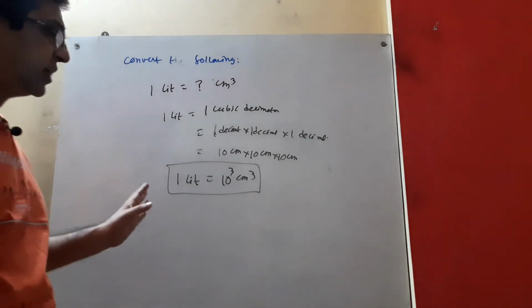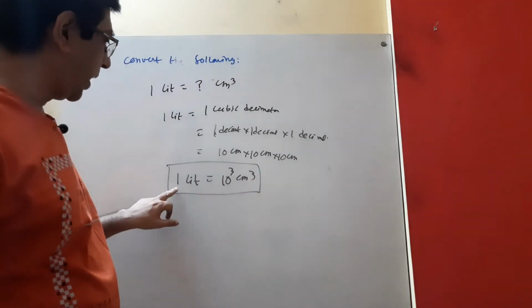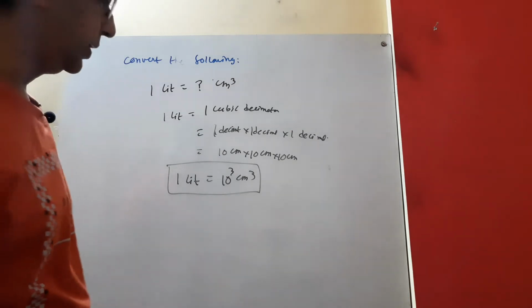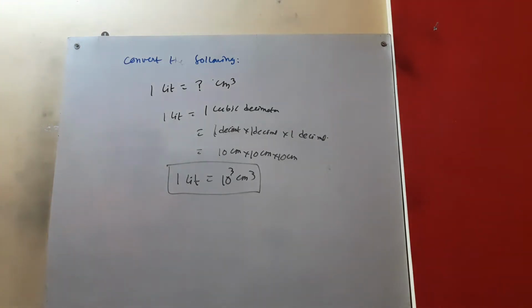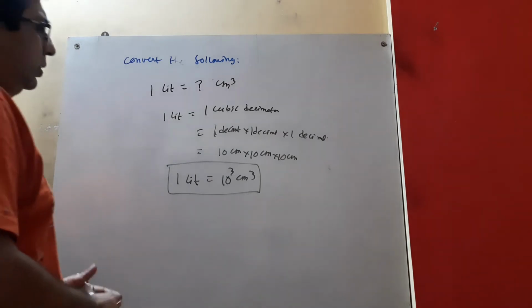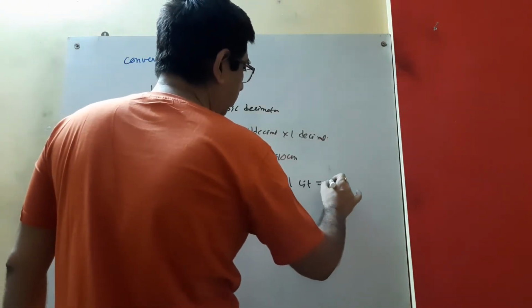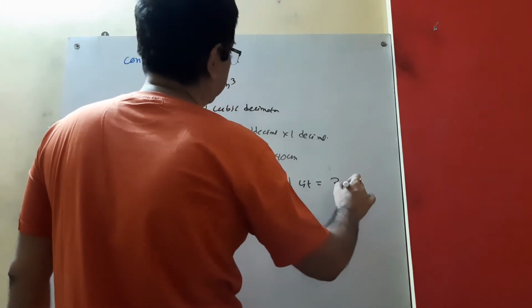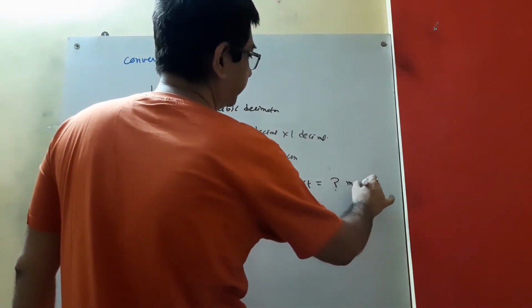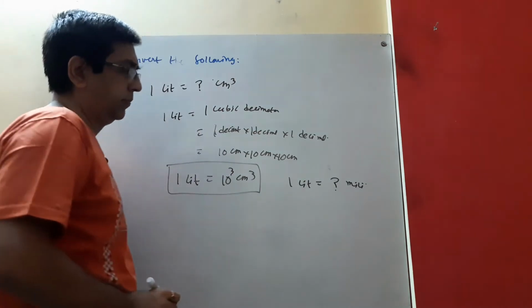So what is the relation between liter and centimeter cube? 1 liter equals 10 to the power 3 centimeter cube. It is very, very easy. So now we can convert anything. Suppose 1 liter equals how much milliliter?